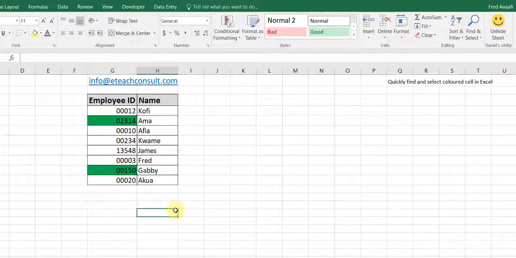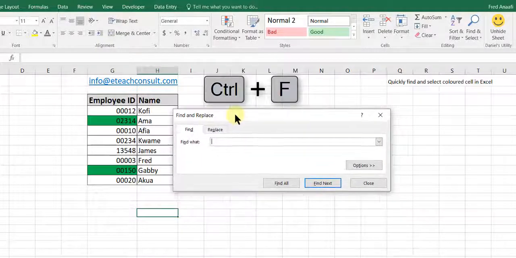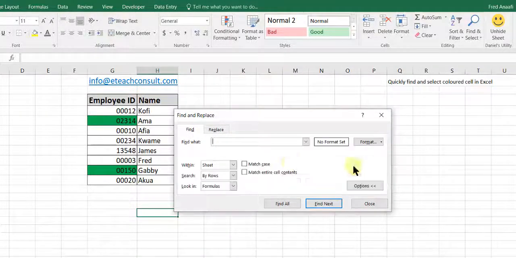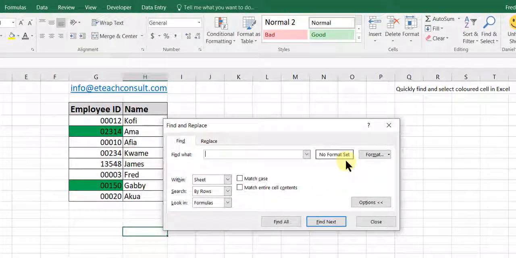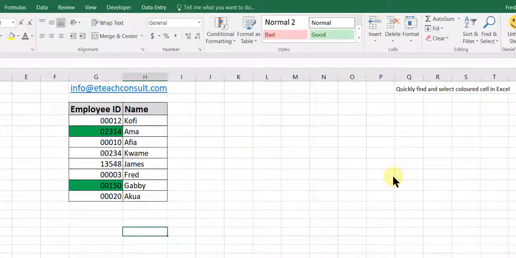We'll use the shortcut key Ctrl F to bring up the Find and Replace dialog box. Then we go to Options. Under Options, we'll have no format set, so we go to the format, we click on the small arrow key, then we select choose format from cell. So we choose the format from the cell.